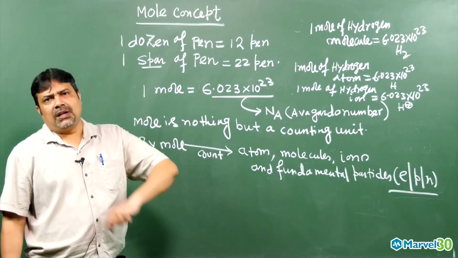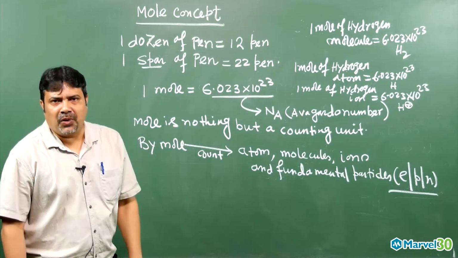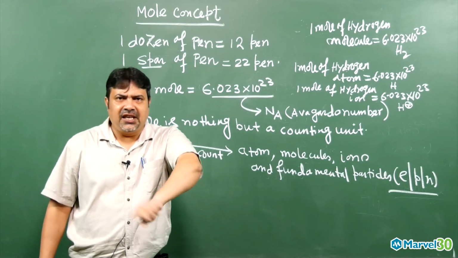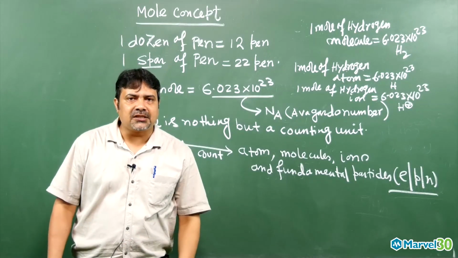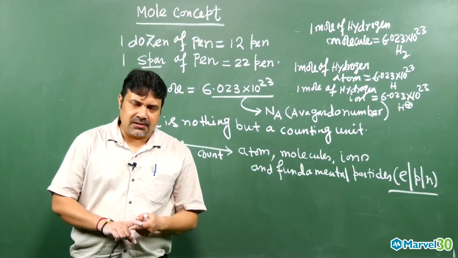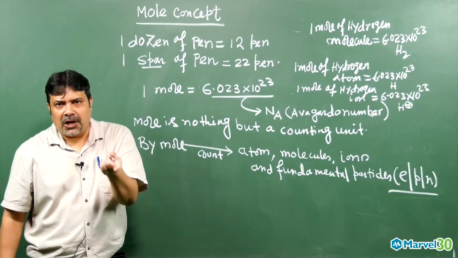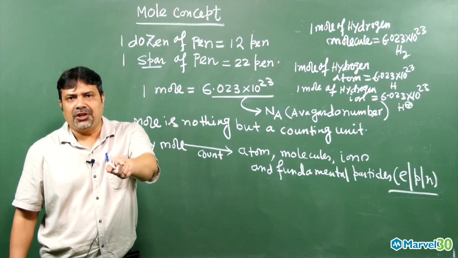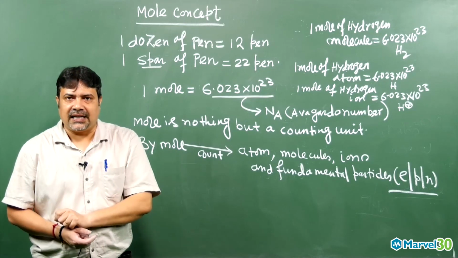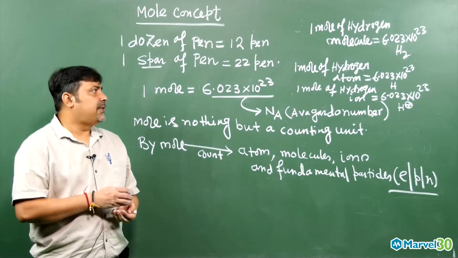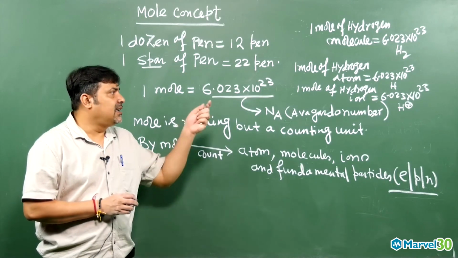If I say 1 mole of proton, it will be 6.023 into 10 to the power 23 protons. That means 1 mole of anything in this world is nothing but 6.023 into 10 to the power 23 of that substance. So from the mole we are getting this idea.